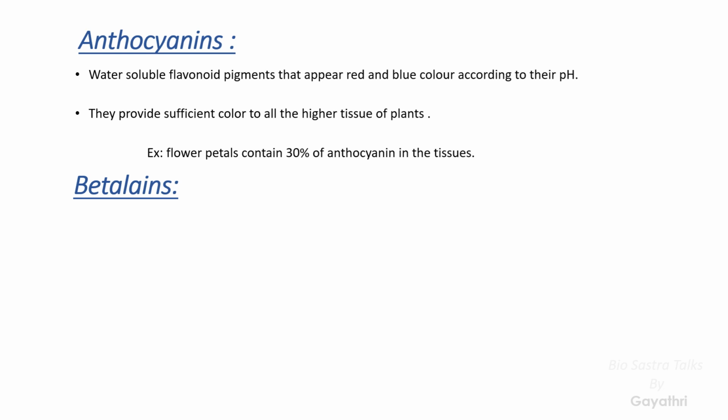For example, the petals of flowers, it may be rose or hibiscus or whatever it may be. Most of the petals of the plants contain about 30% anthocyanin, meaning most of the tissues of the petals contain anthocyanin. That's why it gives different colors to different flowers.